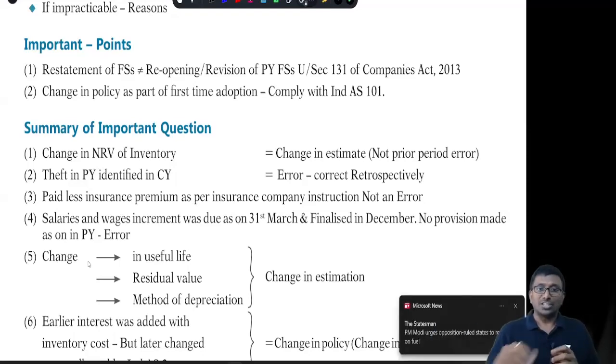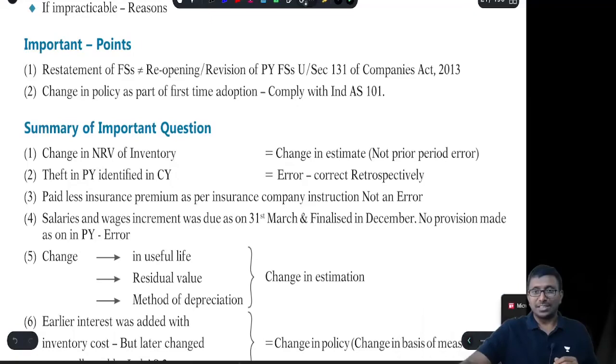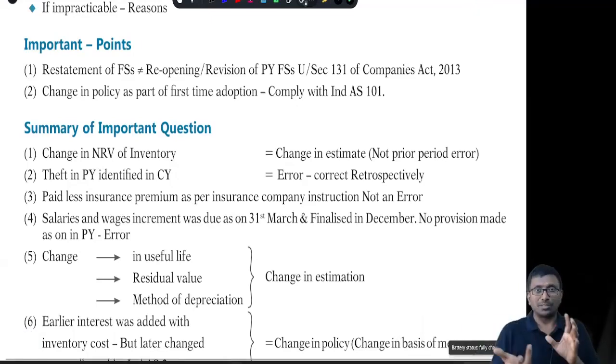Suppose there is a change in accounting policy. Sometimes, whether it is a change in accounting policy or a change in accounting estimation, if you are confused and in a dilemma, then treat it as a change in accounting estimation and follow prospective accounting, not retrospective. Prospective you follow. There is some more information. Change in NRV: you are measuring at NRV, and the NRV value is changing, that is an estimation change, it is not a policy change.